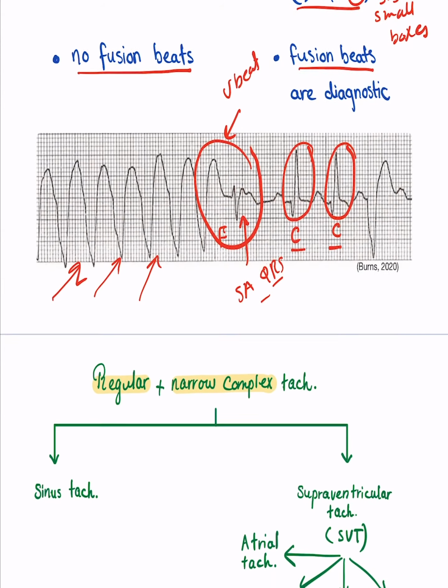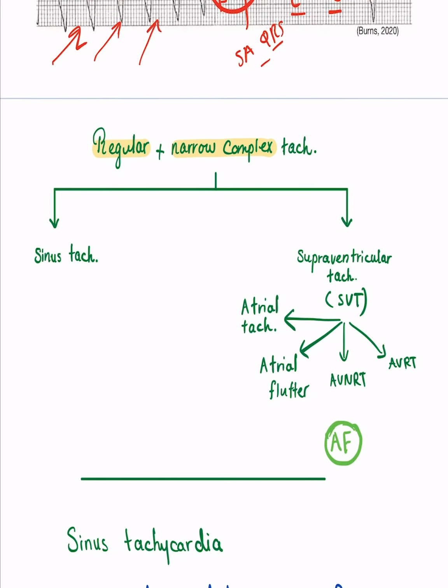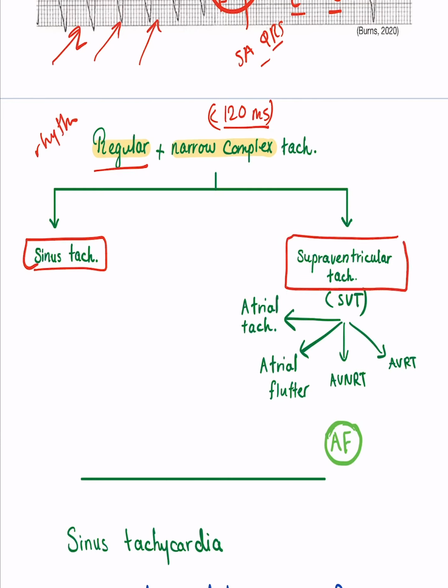Okay, now let's talk about the regular and narrow complex tachycardia. So if you have a regular rhythm and if we have a narrow complex, that means it's less than 120 milliseconds. Okay, so if we think about our differential diagnosis, we talked about generally in the beginning, you need to think about two things. The first one is sinus tachycardia, and the second thing is supraventricular tachycardia. And the distinction is made here because the sinus tachycardia is mostly caused by secondary causes.